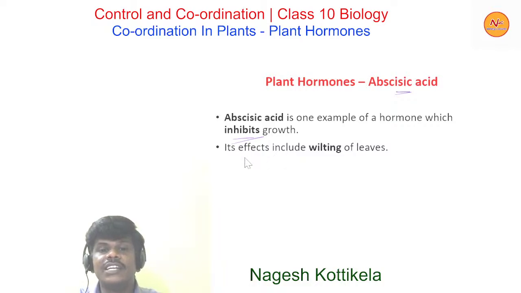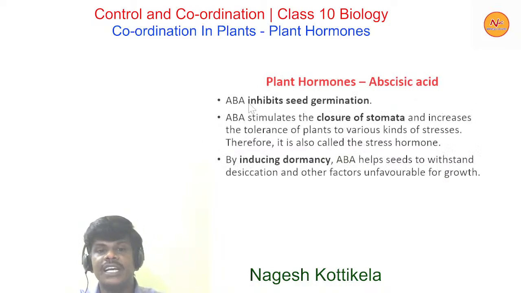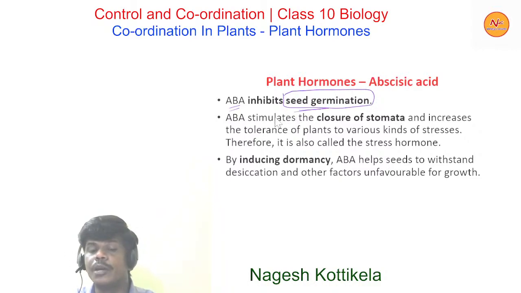Its effects include folding and wilting of leaves, and it stops growth. Let's discuss a few examples. Abscisic acid, short form ABA, inhibits seed germination. Seed germination is actually growth promotion, but what it is doing is inhibiting seed germination.